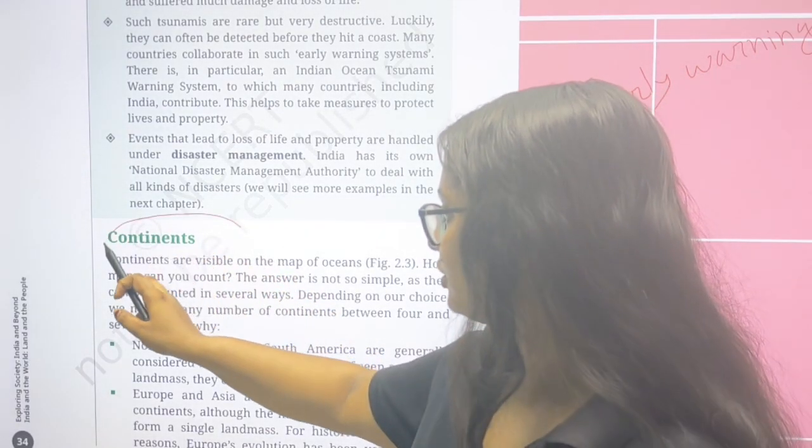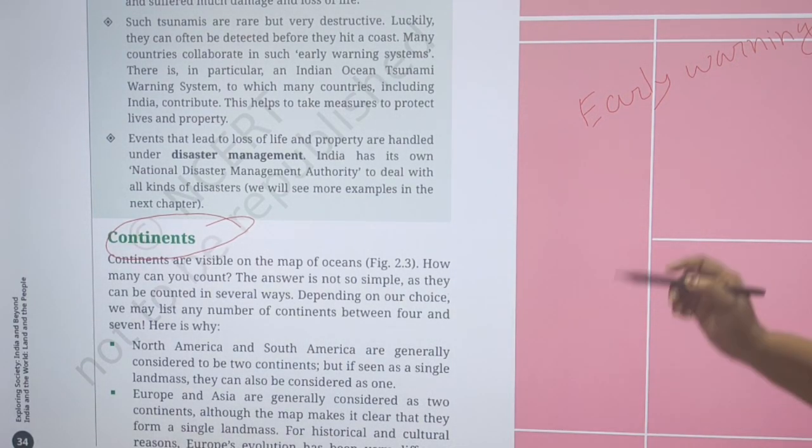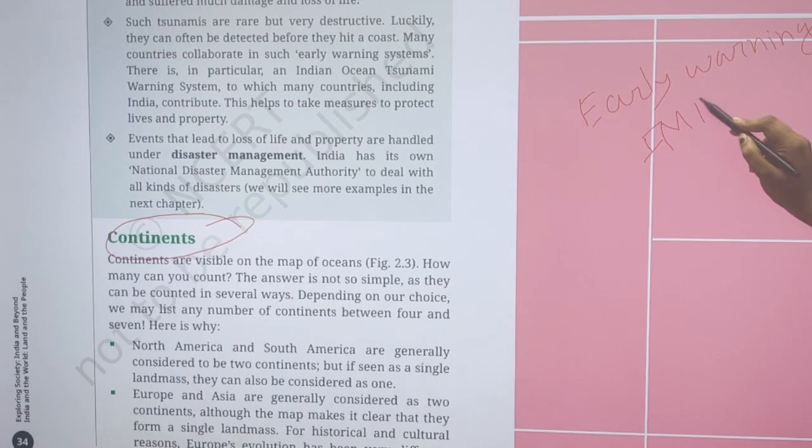The Indian Meteorological Department, IMD, they are giving the color coding. Now we discuss the continents. Basically, there are so many continents: Asia, Europe, Africa, North and South America, Australia, and Antarctica.